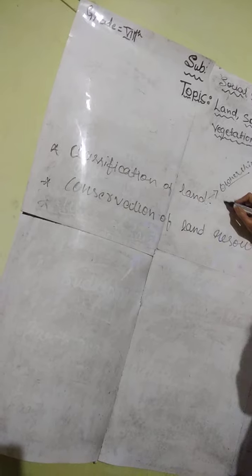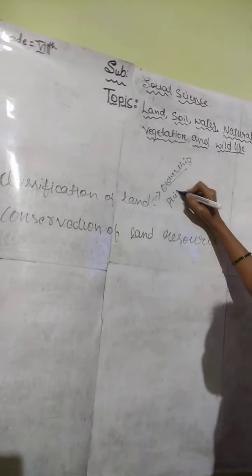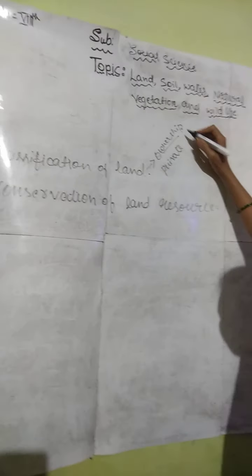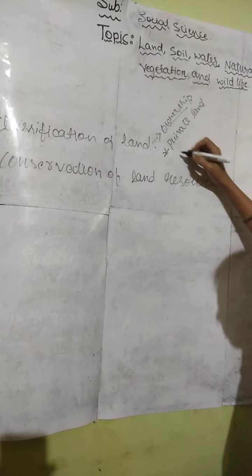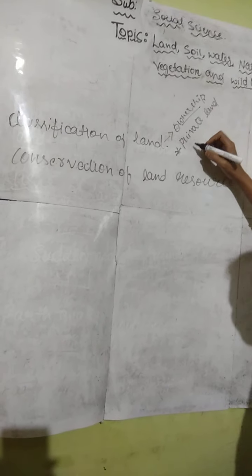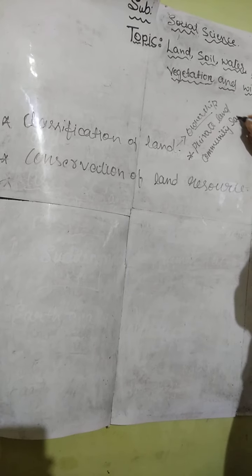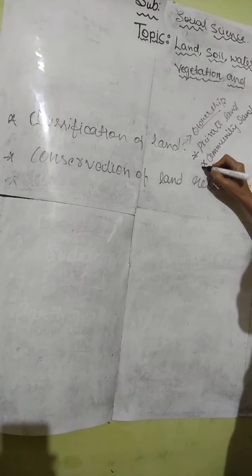Here we see two groups: the first one is private land and the other is community land.